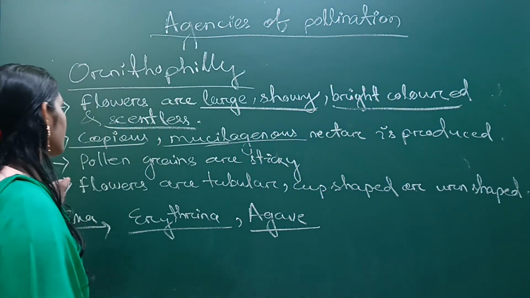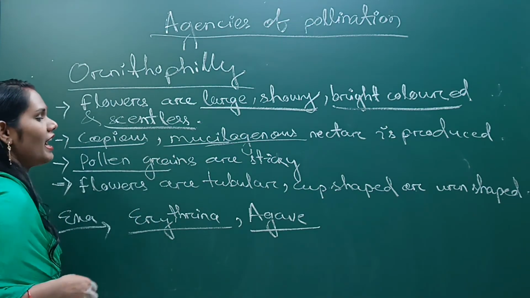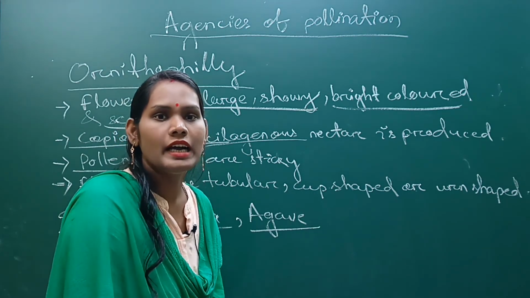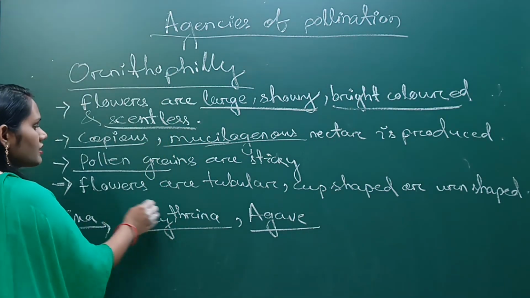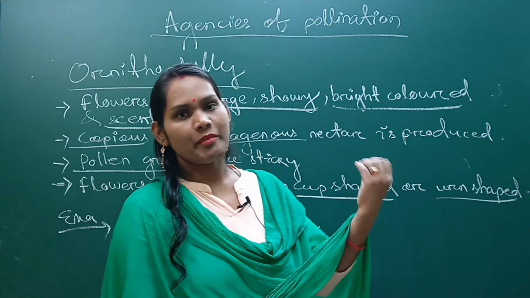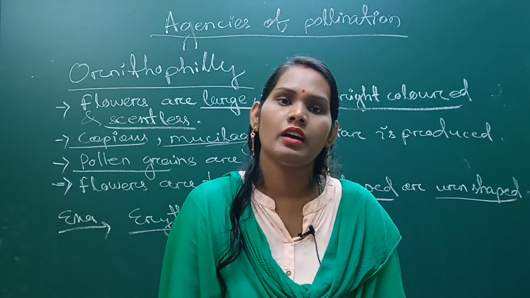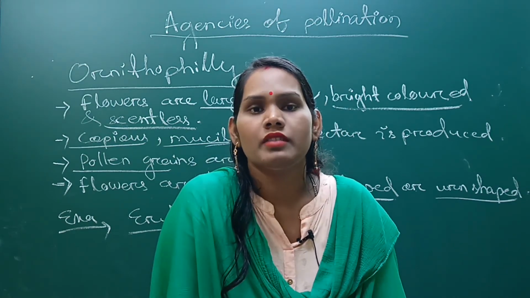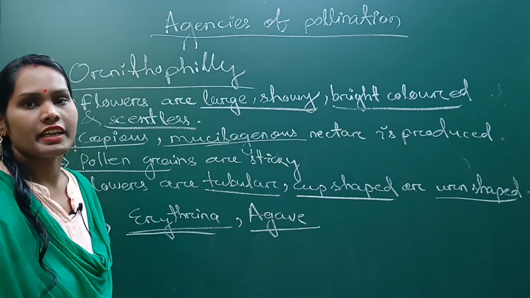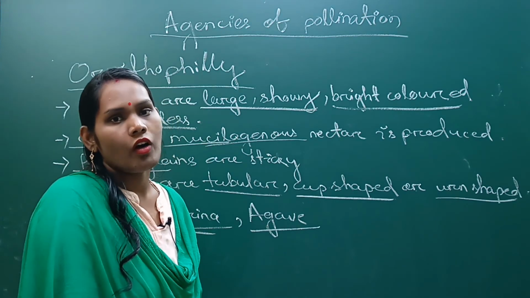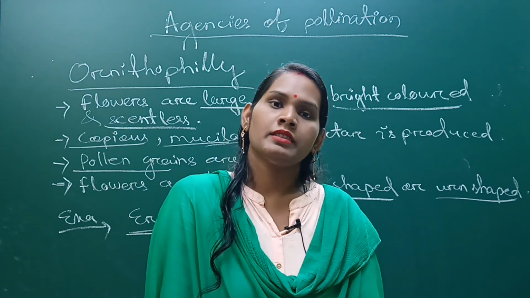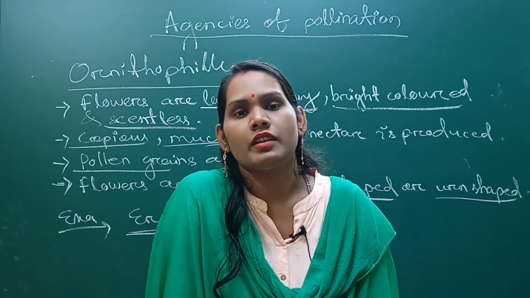Okay. Next, the pollen grains are sticky so that they can easily adhere to the stigma of the flower. Next, the flowers are mainly tubular, cup-shaped and urn-shaped because the beak of the bird can easily enter into the flower, up to the stigma of the flower. Okay, and the examples are Erythrina and Agave americana. So these are the main examples of ornithophilous flowers. So this is all about pollination, types of pollination and the agencies of pollination. Thank you.